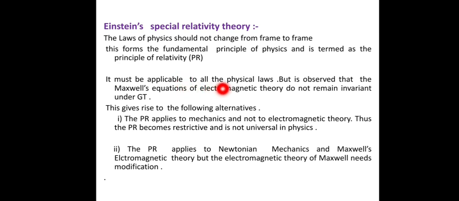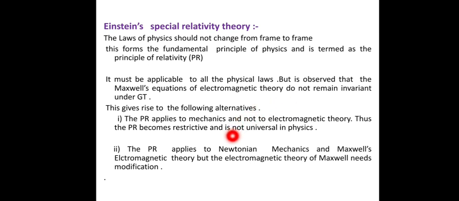It must be applicable to all physical laws, but it is observed that Maxwell's equations of electromagnetic theory do not remain invariant under the Galilean transformation. This gives rise to the following alternatives. There are three cases here.